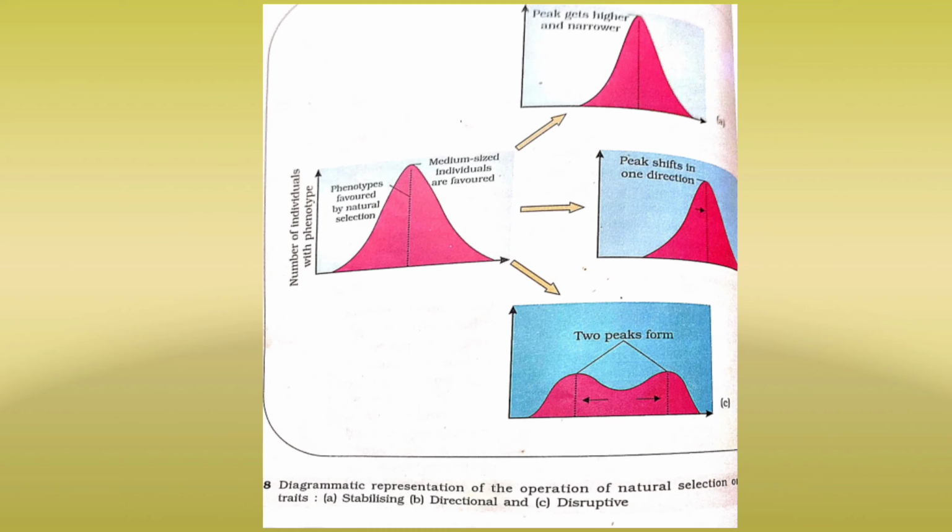So the equilibrium was disturbed for the intermediate population. That resulted in the formation of two peaks, that is a disruptive type of natural selection. The change in the genetic equilibrium of Hardy-Weinberg's principle occurs because of various factors.